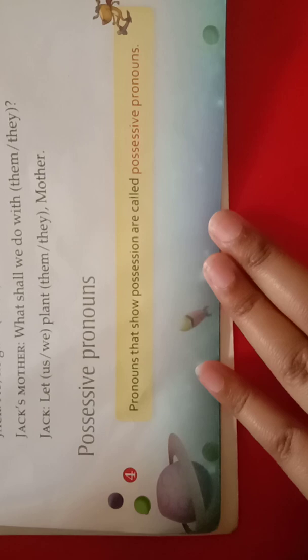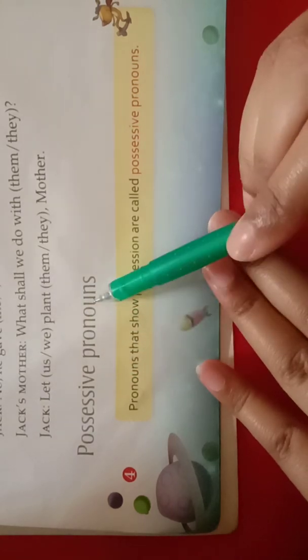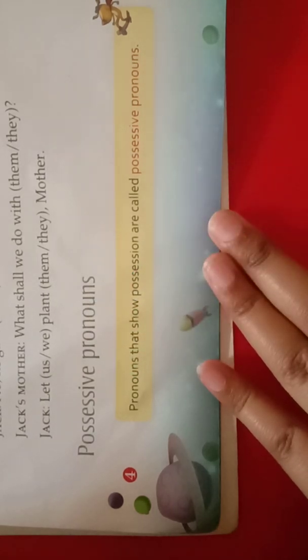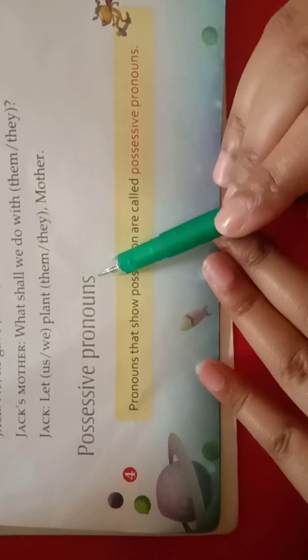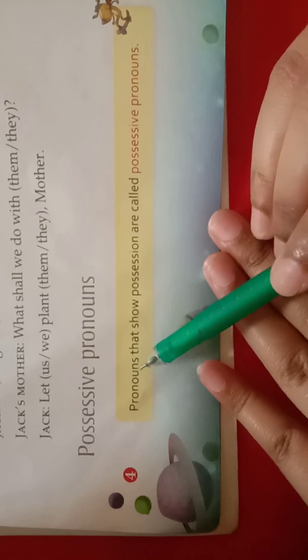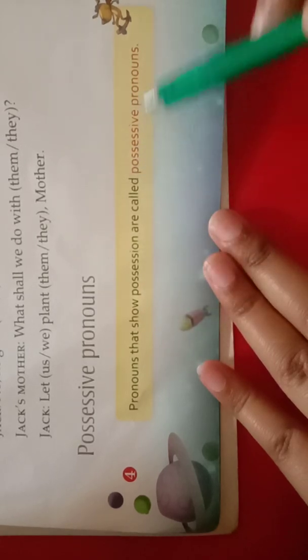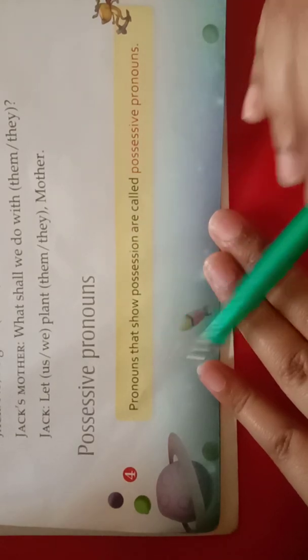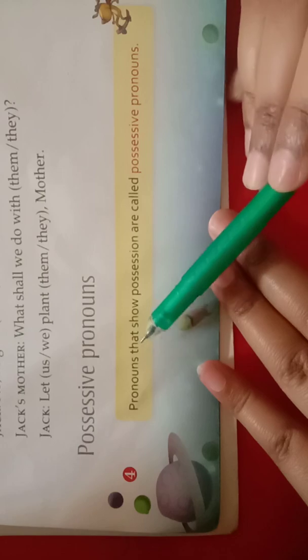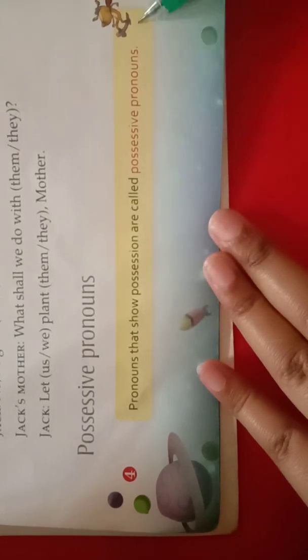First of all I am going to show you possessive pronouns. We are already informed about possessions, because we have learned what is called possession. Possession is something that belongs to us or belongs to someone. This is also the same for possessive pronouns. You can see it is written: pronouns that show possession are called possessive pronouns. This is very simple, you have to remember, or you can just learn it.